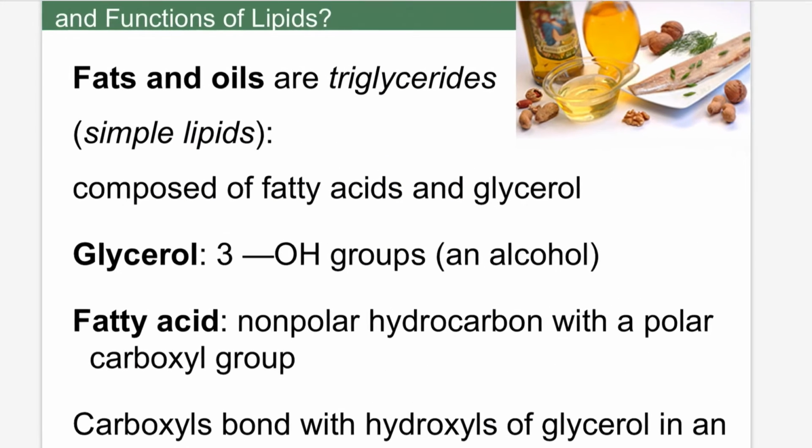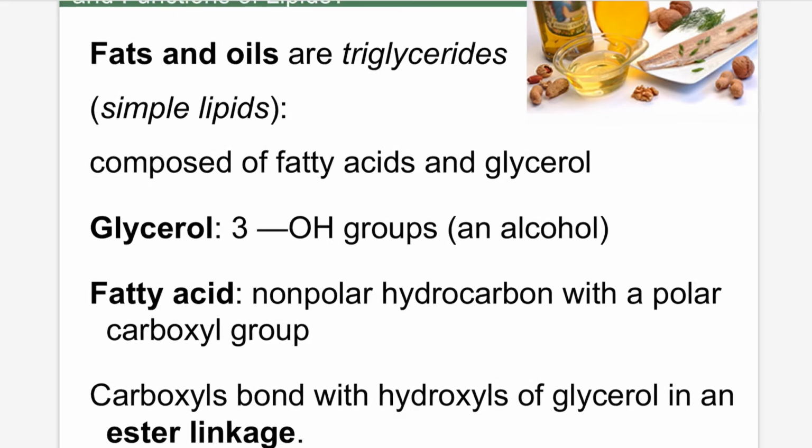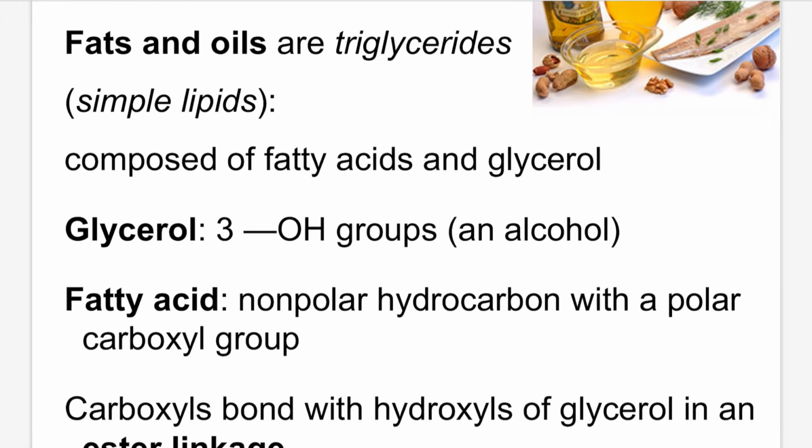Fats and oils. What are fats? Generally, fats are the things which are stored in animals. Fats are stored in animals, and oils, which we also take from food, are triglycerides.